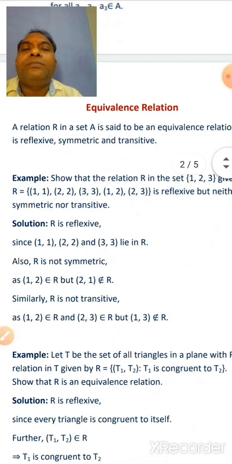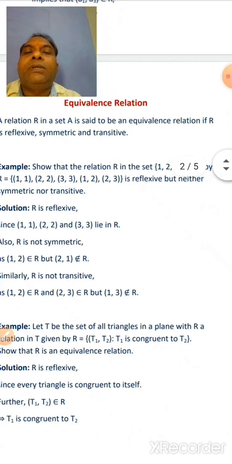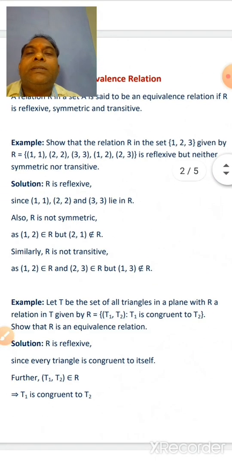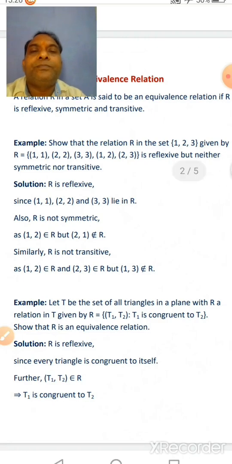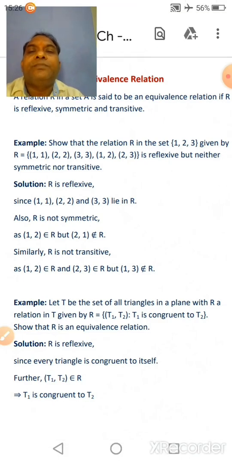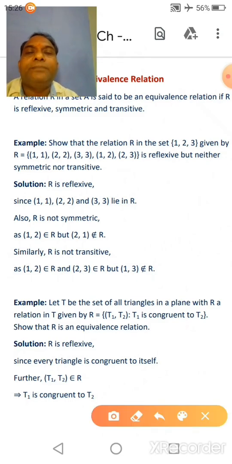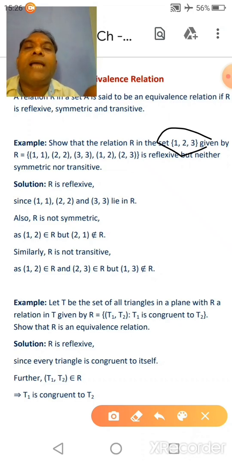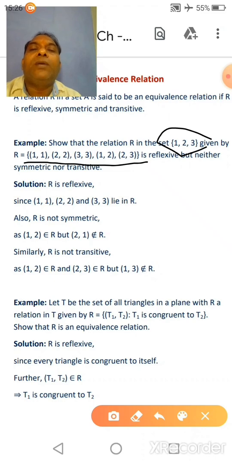Now, see the example here. The relation R in the set {1, 2, 3} is given in roster form by R = {(1,1), (2,2), (3,3), (1,2), (2,3)}. It is reflexive but neither symmetric nor transitive.